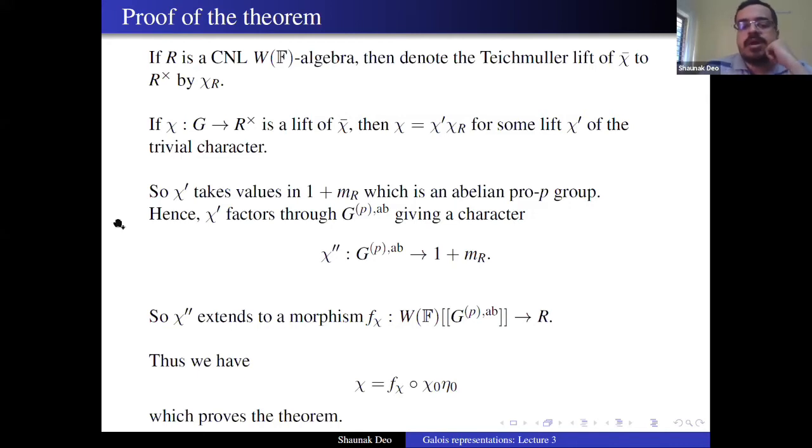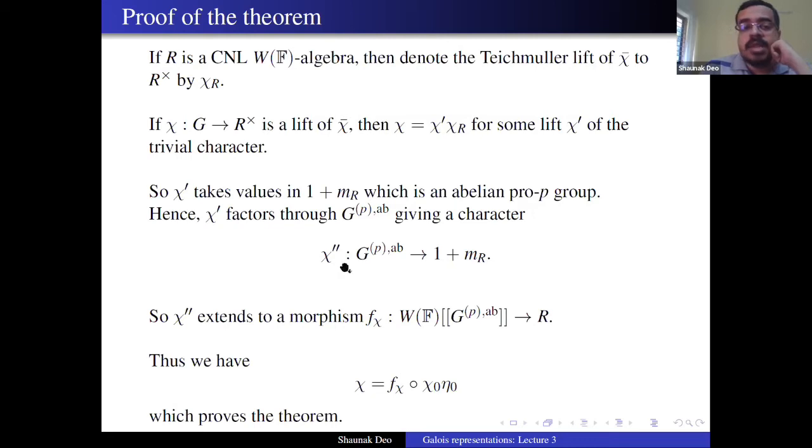So when you compose f_chi with eta_0, you get chi double prime. And chi_0 is a Teichmüller lift, so f_chi just takes chi_0 to chi_R. Therefore, when you take f_chi composed with chi_0 eta_0, you get chi.